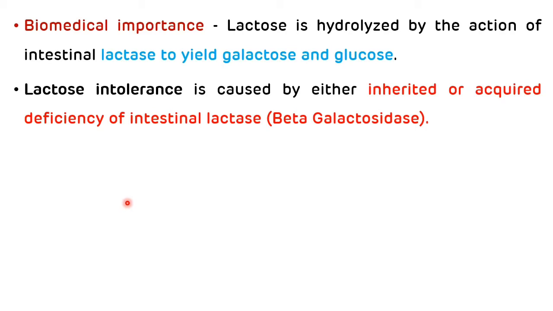And the bacterial fermentation of this lactose in the large intestine will lead to the formation of gas, and features like flatulence, diarrhea, vomiting, and bloating occur due to the accumulation of gas in the large intestine. Those are the clinical features of lactose intolerance, which occurs due to the inherited or acquired deficiency of the enzyme lactase or beta galactosidase.